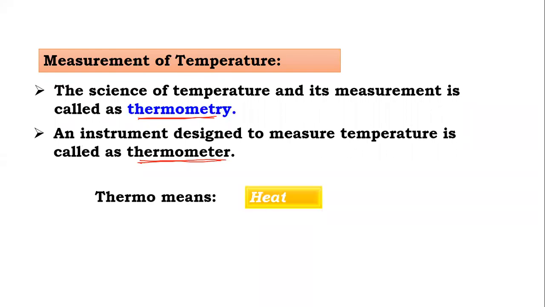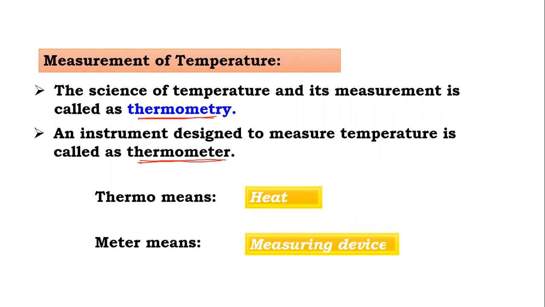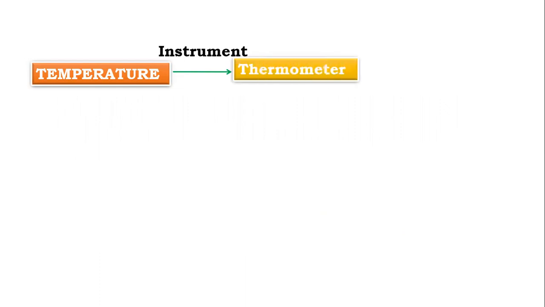Here, thermo means heat, and meter means measuring device. You know that electric meter. Meter means device basically. Thermo means heat, and meter means a device. So heat measuring device means a thermometer. Now here we discuss the temperature. So you know that to measure a temperature, we are using an instrument, and it is the thermometer.